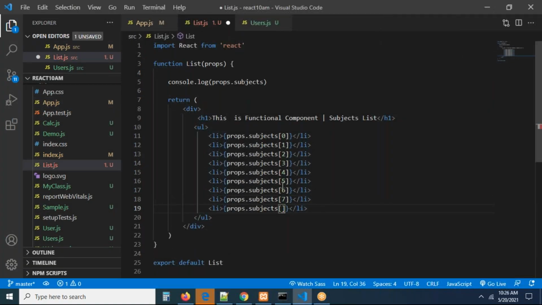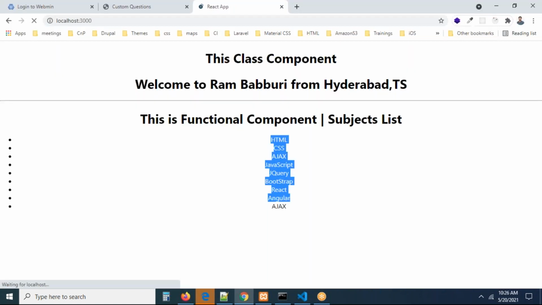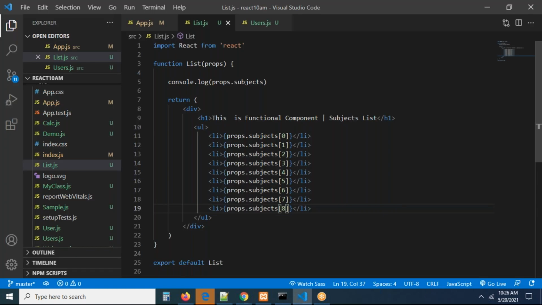Guys, do you find anything wrong here? Nothing wrong, the output is coming properly. At the end of it, we have to get the output, right? But I have 8 subjects, that's why I wrote the list tag 8 times. If we have 100 subjects, then will you write this 100 times? Yes, tell me please, what do you do? Right, guys? What exactly do we have to do?